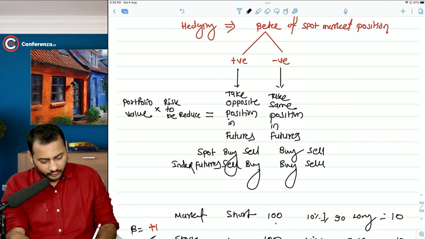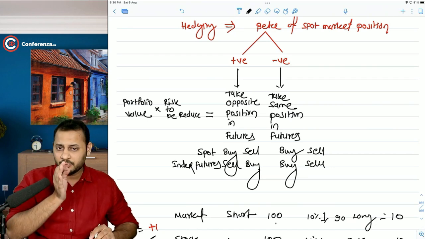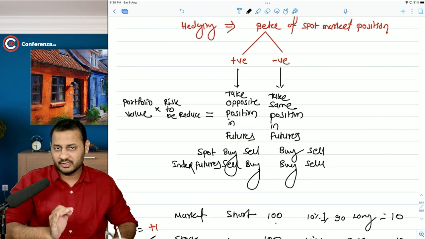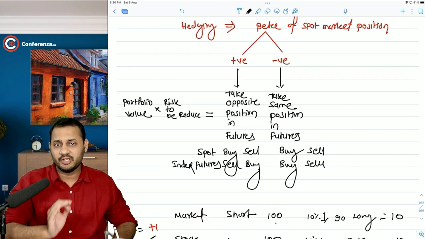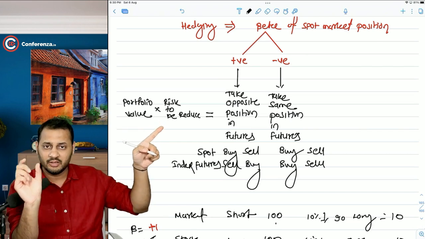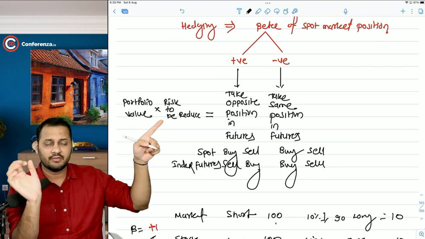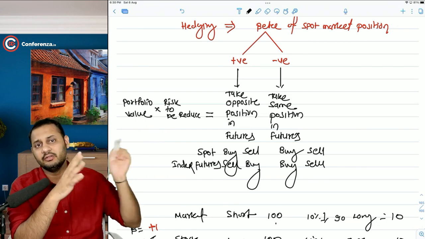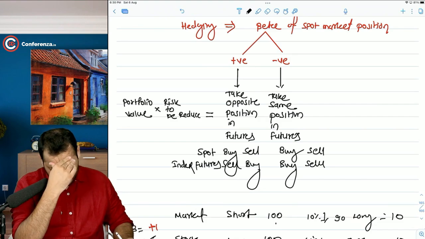So if you want to reduce the entire risk, multiply it with the entire beta. If you want to reduce 50% of the risk, then multiply it with 50% of the beta. The logic is this should be multiplied with the amount of risk that we want to reduce. That will be equal to the position that we need in the futures. Okay, so this is all done.